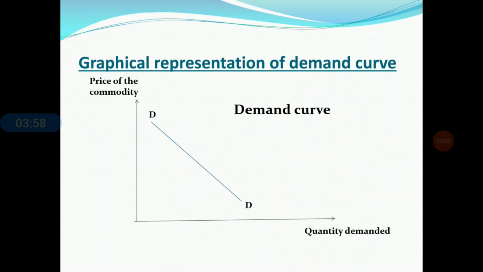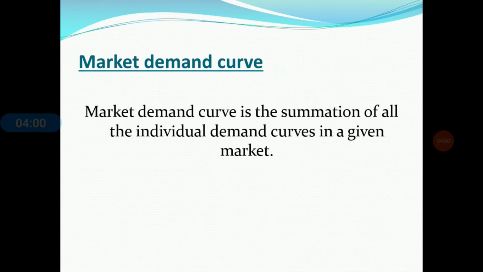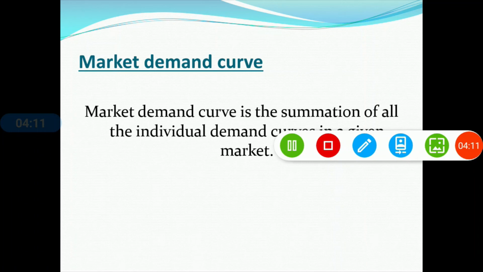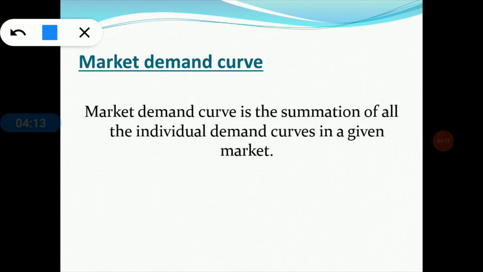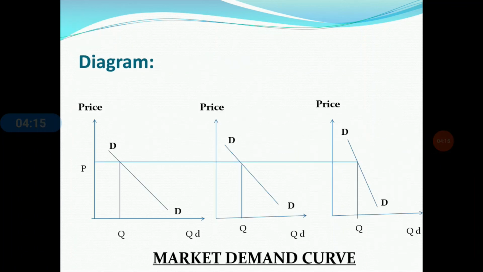Now we are going to the next concept, that is market demand curve. And the market demand curve is basically the summation of all the individual demand curves in a given market. Clear? So now we are going to the next slide for the graphical representation of the market demand curve.